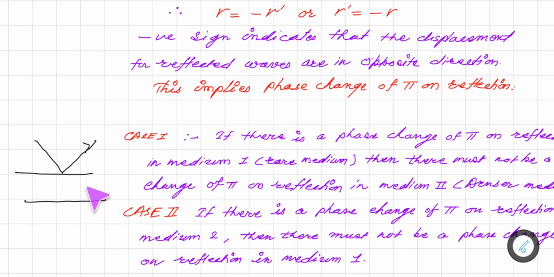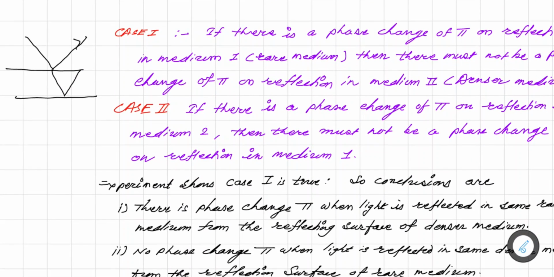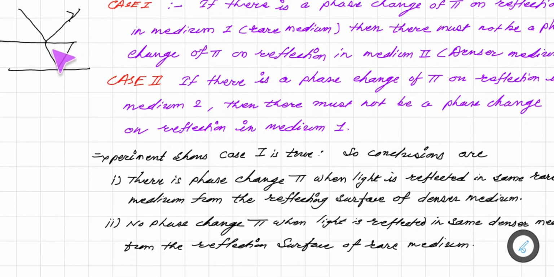That is case 1. Or the second case is, if the phase changes on reflection in this medium, then the phase should not change in the other medium. Only then can this condition be satisfied, that R is equal to minus R dash, and we get that component 0. Now when the experiment is performed, it showed that case 1 is true.